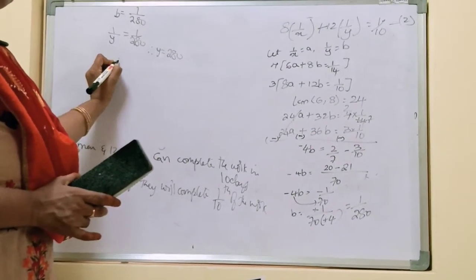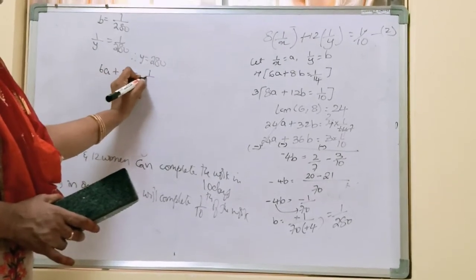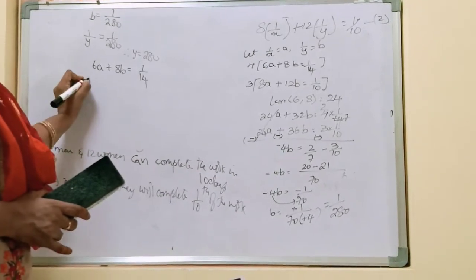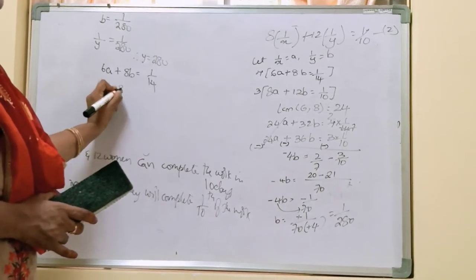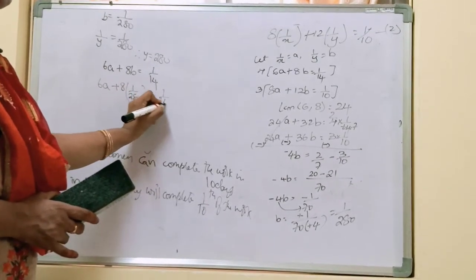Okay. Let's find out the value of a. So, 6a plus 8b is equal to how much? 1 by 14. What is the value of b here? 1 by 280. So 6a plus 8 into 1 by 280 is equal to 1 by 14.